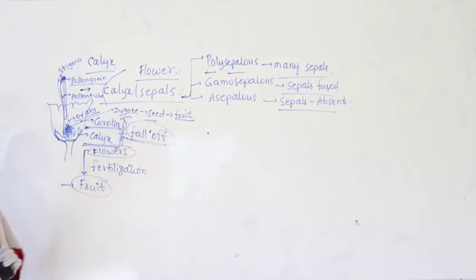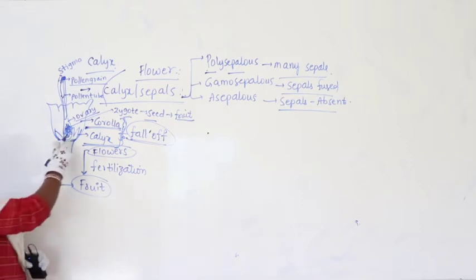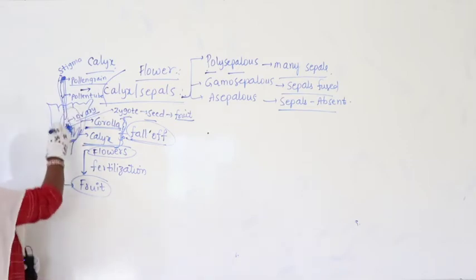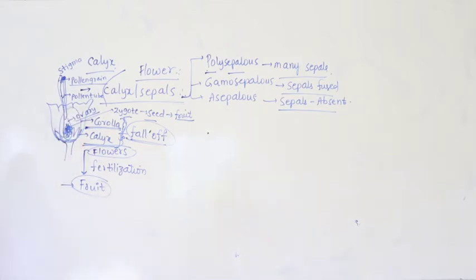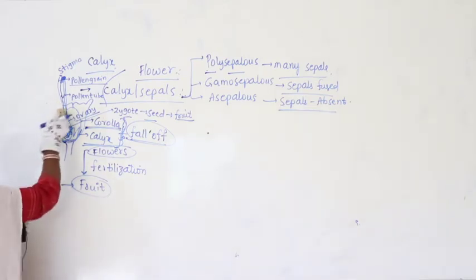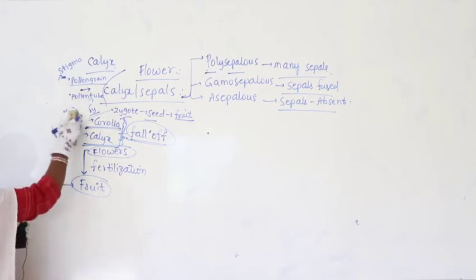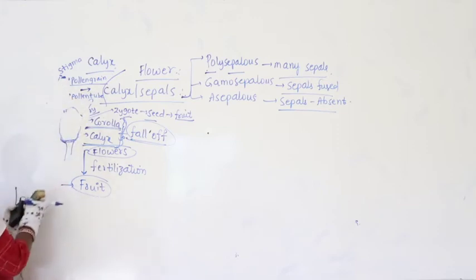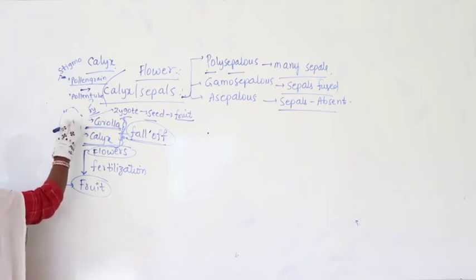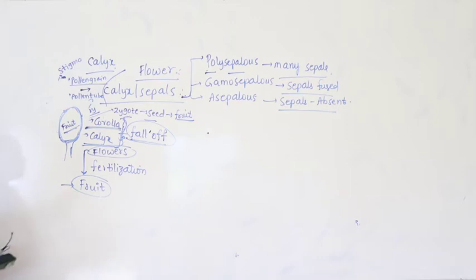The flower will completely disappear. Now the total flower itself is converted into a structure which we call a fruit. It develops into a structure called fruit.